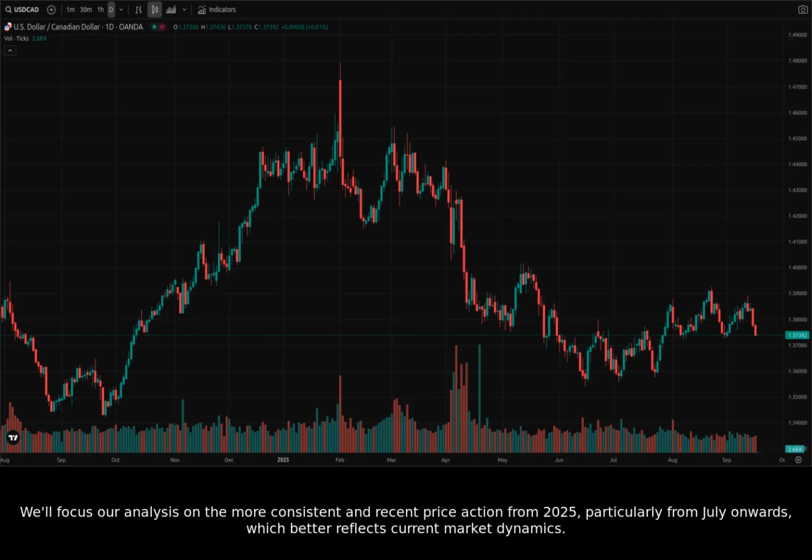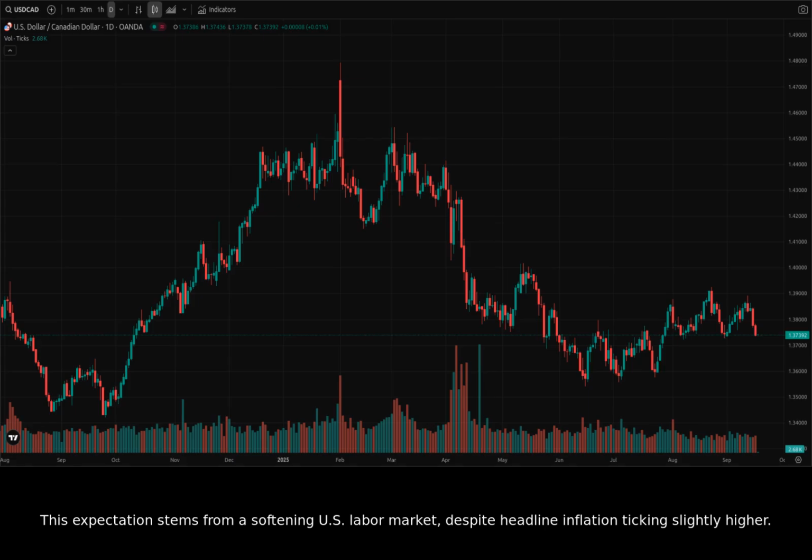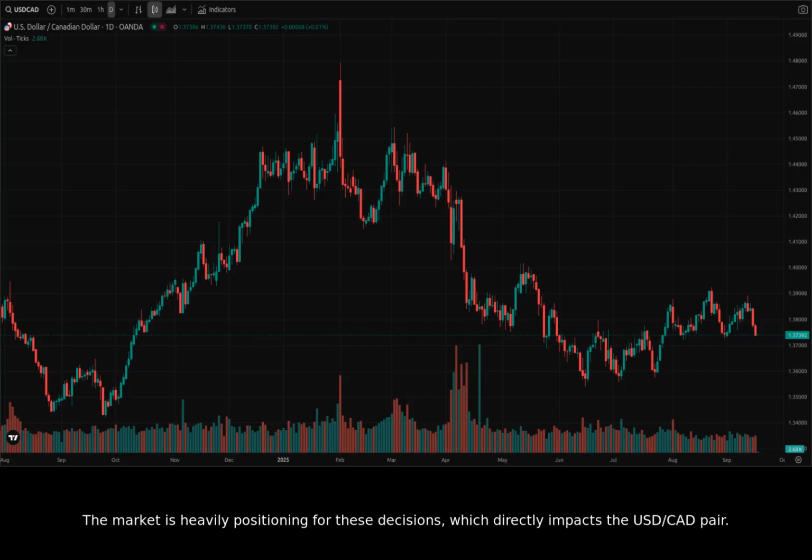reflects current market dynamics. Recent news indicates that economists widely anticipate the Federal Reserve will initiate a 0.25% interest rate cut in its upcoming meeting, likely on September 18th. This expectation stems from a softening U.S. labor market, despite headline inflation ticking slightly higher. Similarly, the Bank of Canada is expected to announce a 0.25% rate cut tomorrow, September 17th, driven by a contracting Canadian economy and inflation falling below its 2% target. The market is heavily positioning for these decisions, which directly impacts the US dollar to Canadian dollar pair.